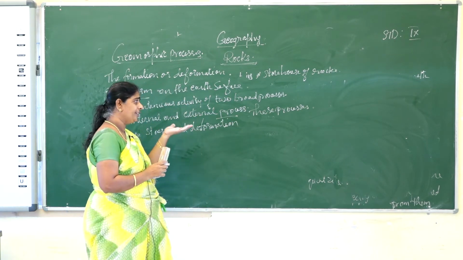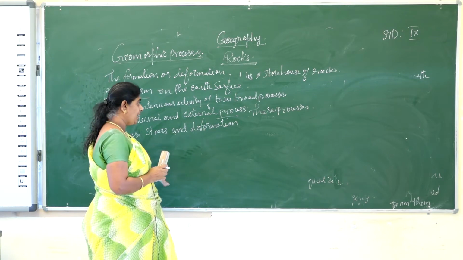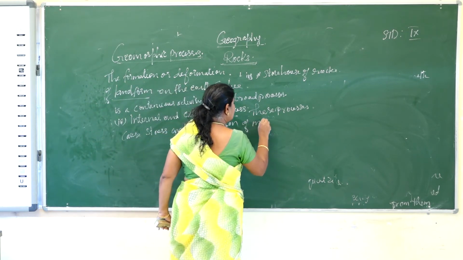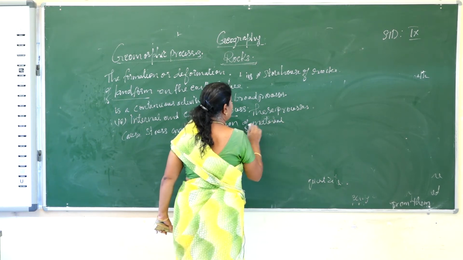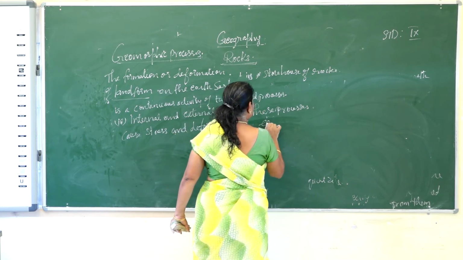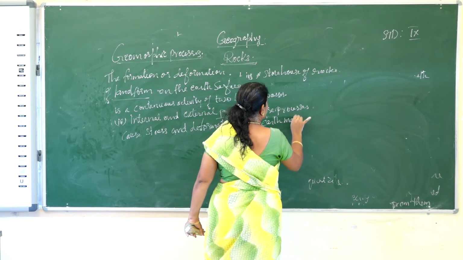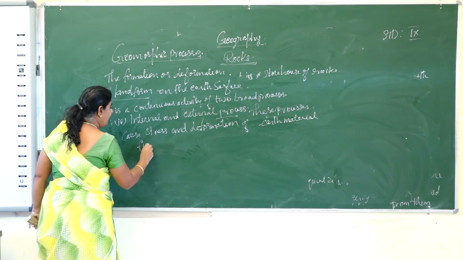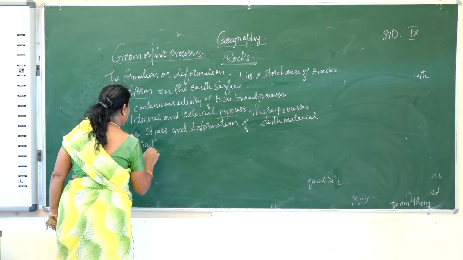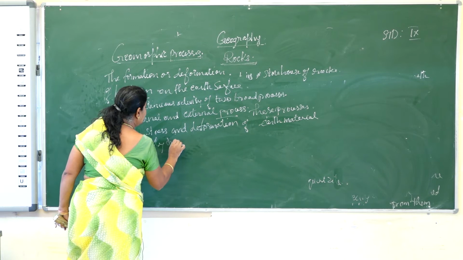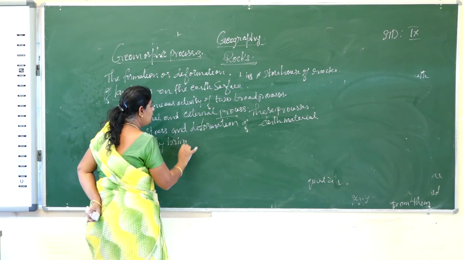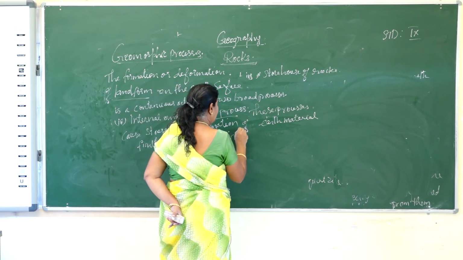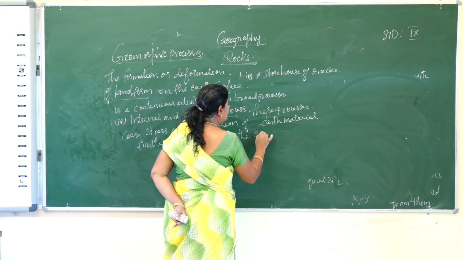On the surface of the earth, the material is given a stress or made to deform. A deformation of the earth's materials, and finally it brings changes in the earth's surface.